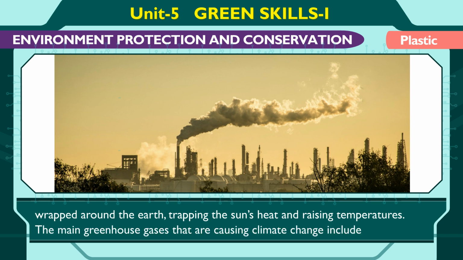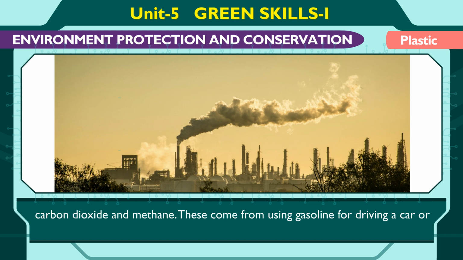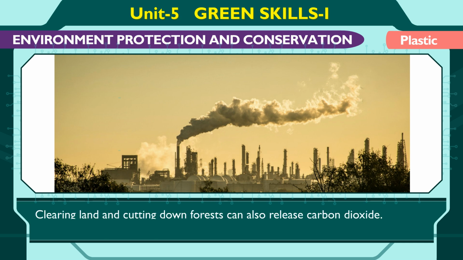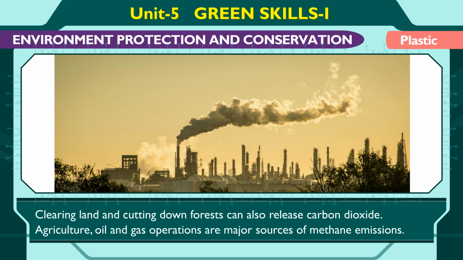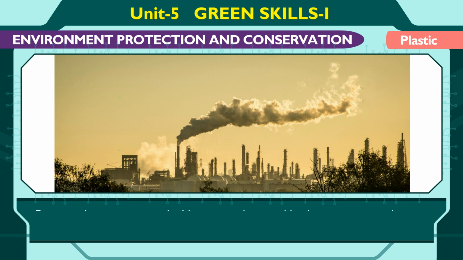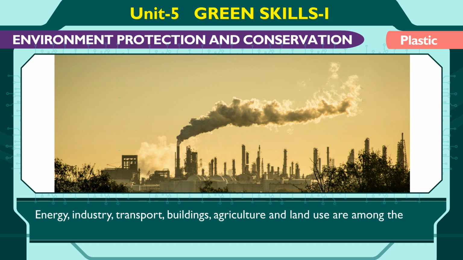The main greenhouse gases that are causing climate change include carbon dioxide and methane. These come from using gasoline for driving a car or coal for heating a building, for example. Clearing land and cutting down forests can also release carbon dioxide. Agriculture, oil and gas operations are major sources of methane emissions. Energy, industry, transport, buildings, agriculture, and land use are among the main sectors causing greenhouse gas emissions.